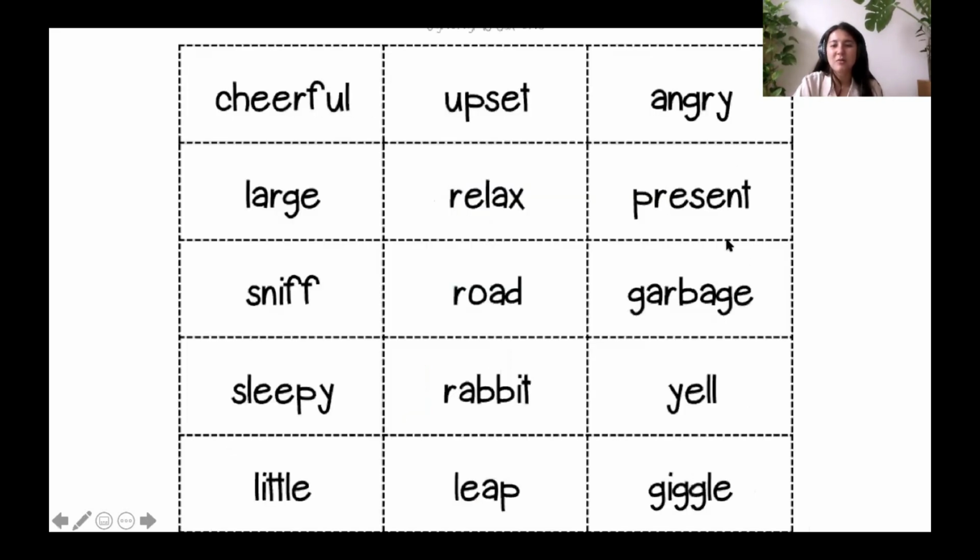Have a look, guys. We're going to play a game. I'm going to go through these words. Cheerful, upset, angry, large, relax, present, sniff, road, garbage, sleepy, rabbit, yell, little, leap, giggle. Now, I'm going to pick one girl and one boy to play.